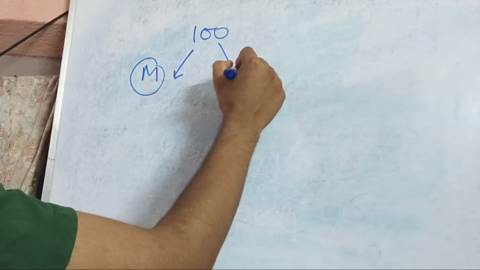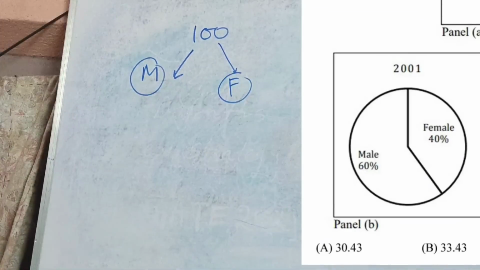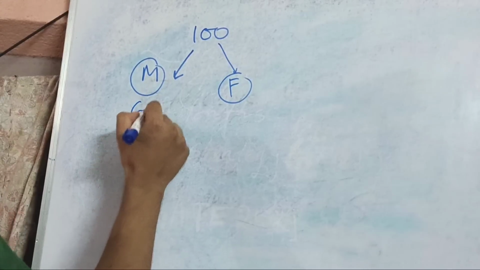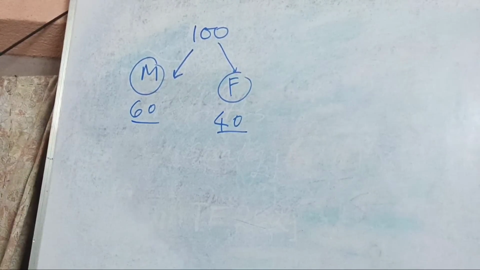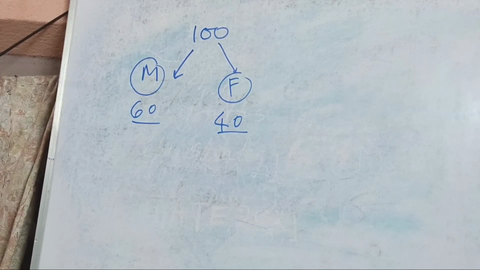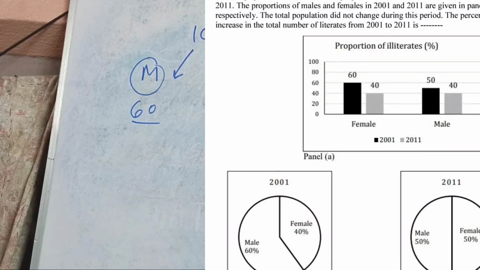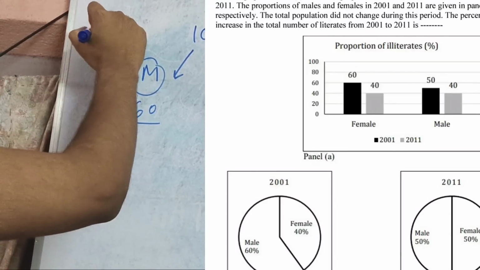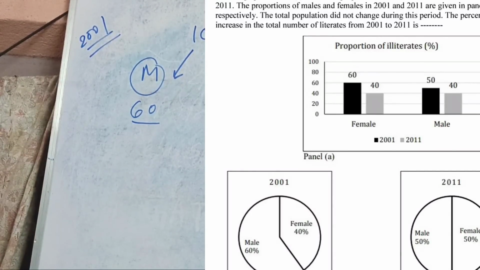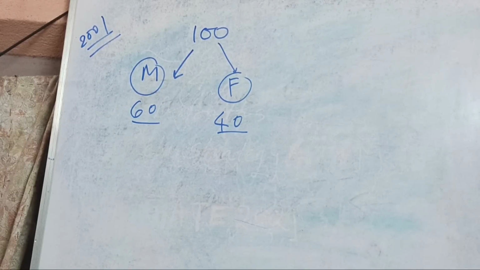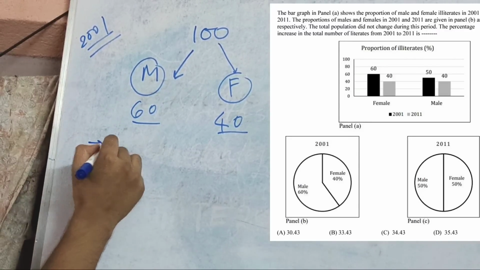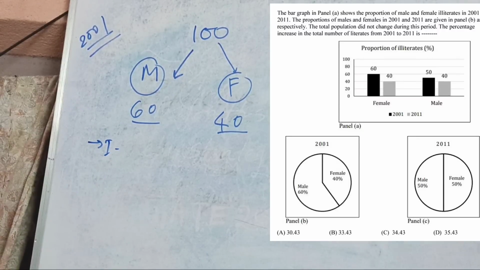In 2001, if I talk about the male ratio, male percentage was 60 and the female percentage was 40. Out of these males, from graph panel 1 you can see that the number of illiterate men is 50% in 2001.